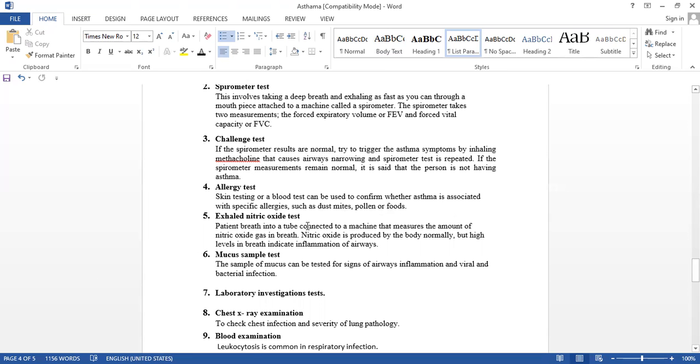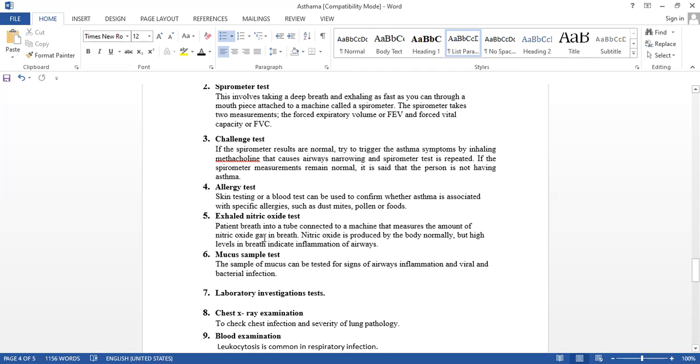Exhaled nitric oxide test. Here, what happens? Actually, nitric oxide is produced in our body, but if it is produced in high quantity, then there may be inflammation. So we will do the exhaled nitric oxide test here.